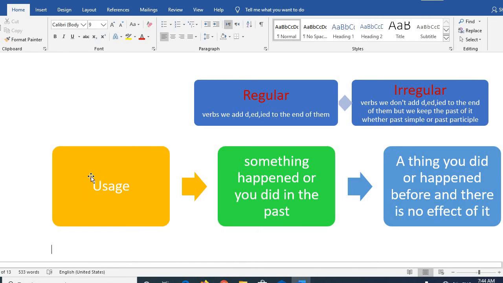Usage. What is usage? It means the meaning of past simple: something happened or you did in the past. For example, I played football a month ago, or I cleaned my room yesterday. It is a thing you did or that happened before and there is no effect of it. For example, it rained yesterday. This means that the streets are dry and there is no water in the street.